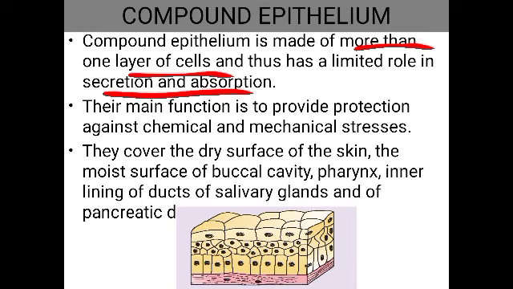So in all this inner lining, what is present? This compound epithelium is present. So even if one layer of cells is damaged, the epithelium will not be completely damaged. The underlying layers will again be producing the cells, and thus it forms a continuous stretch of epithelium over the surface. So this is about the compound epithelium. The diagram which you are seeing here is the compound epithelium. You can see it is formed of many layers of cells, isn't it?